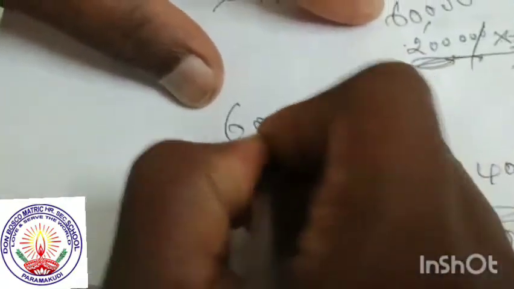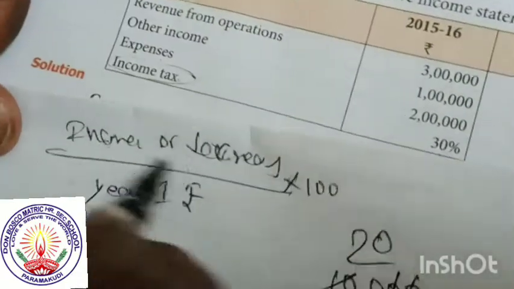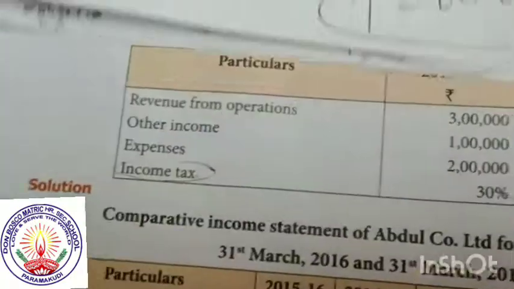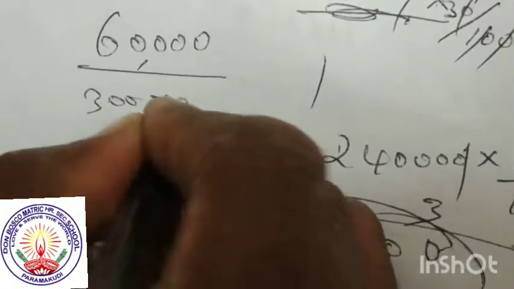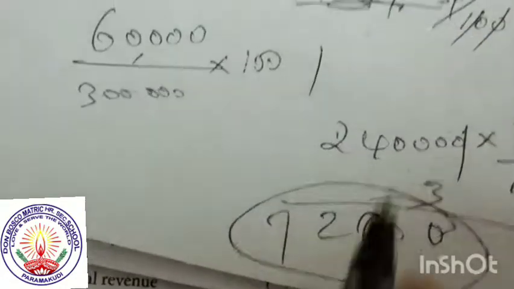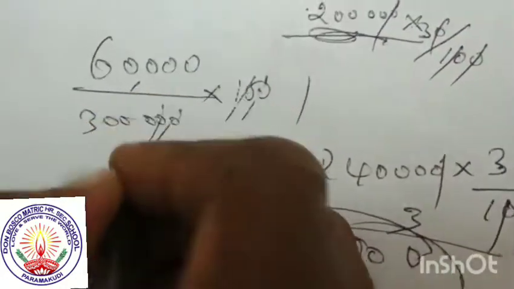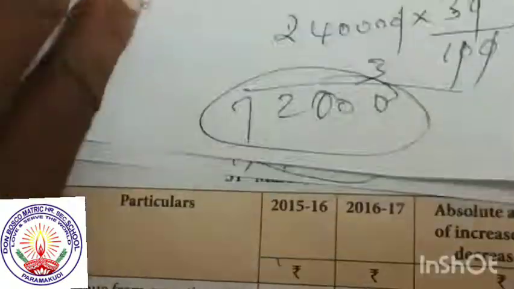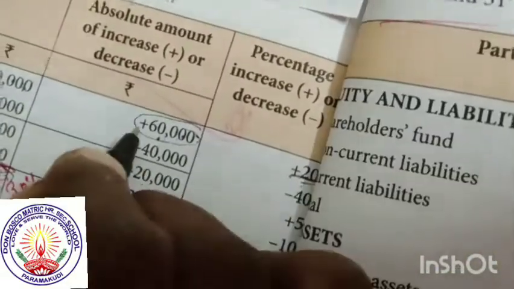What is the formula? I already told you: the increase or decrease for each year, divided by the first year base amount, into 100. How much is the increase or decrease? For the first column, the increase is 60,000. Take 60,000. First year how much? The first year base is 3 lakhs. Take 3 lakhs, divided, into 100. That is the formula. The answer is 20% for the first year concept. We add it with a plus.